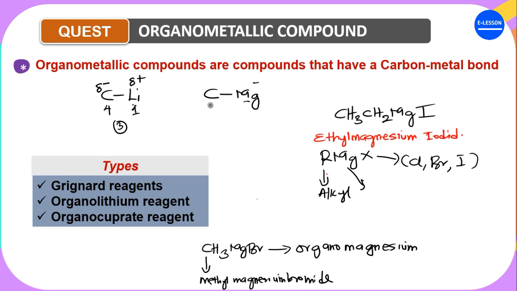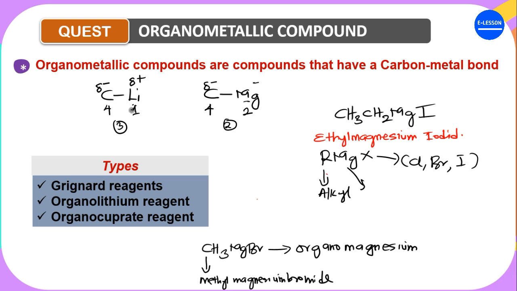Now, how about this? Let's say the electronegativity of carbon here is 4. Magnesium is a group 2 element, right? Now, the difference in the electronegativity here is 2. In this case, of course, carbon will be electronegative, but the difference here is 2, while the difference there was 3. It means that even when carbon is electronegative here, the electronegativity is not as much as that of the carbon-lithium bond. So we can say that the carbon atom in the carbon-lithium bond is more electronegative as compared to the carbon atom in the carbon-magnesium bond.